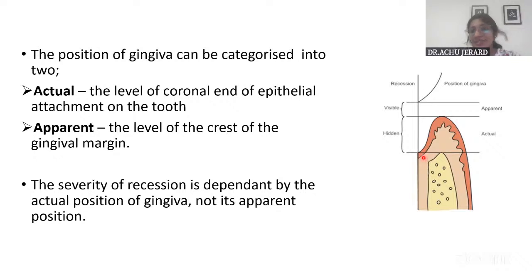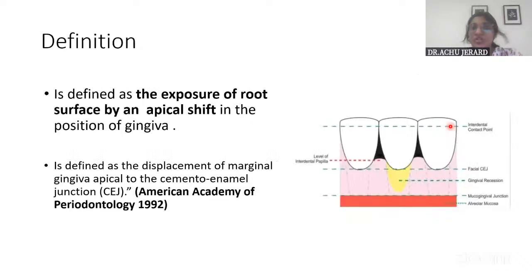Okay, that is what the actual position is. So the severity of recession is measured depending on the actual position of the gingiva, not the apparent position. Okay. So that is what my introduction had. Then coming on to the definition, it is defined as exposure of the root surface by the apical shift in the position of the gingiva. And you can draw a diagram also.